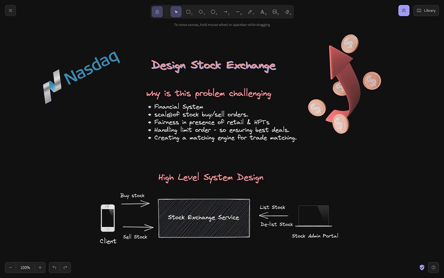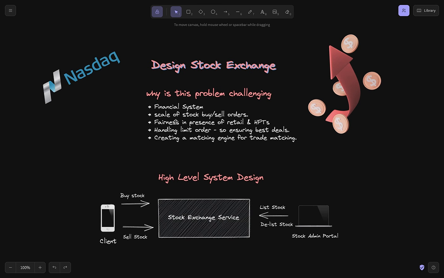Second, we need to scale it to the number of sell and buy orders. Right now people have started investing quite a lot, and these stock exchanges receive a lot of buy and sell orders every second. So we have to build a system that is very scalable.